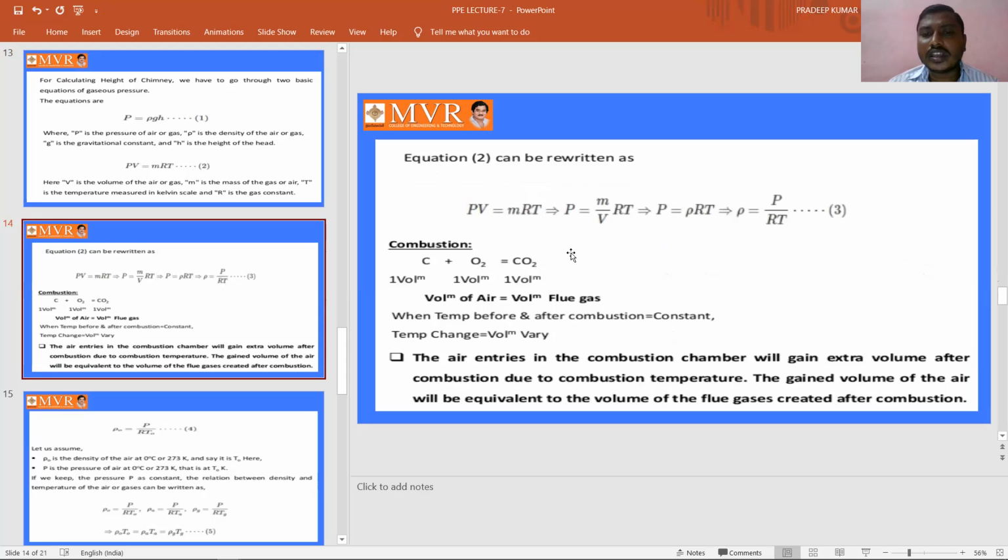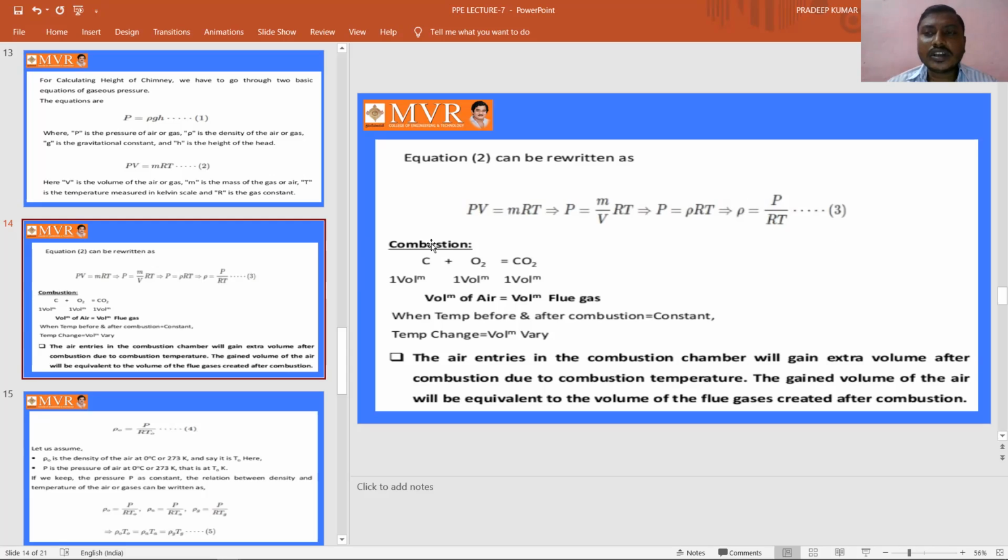We know the equation for P. Taking V to the right side, P is equal to M by V into RT. M by V can be written as density, since density is nothing but mass by volume. So density is nothing but P by RT. See here, by using this PV is equal to MRT, we can write the density as P by RT.